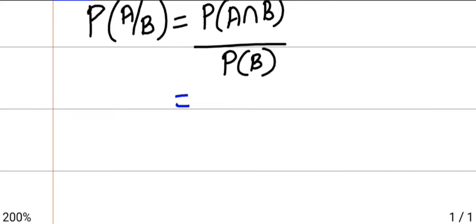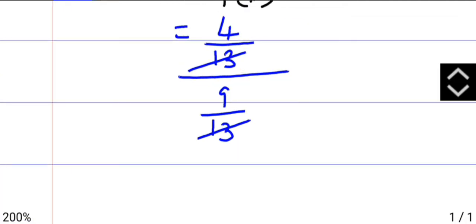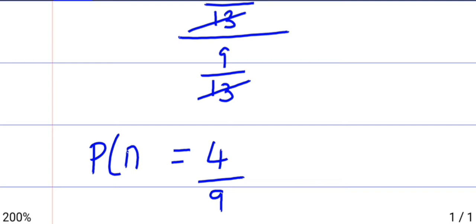Substituting the value of the given terms, that is 4 by 13 whole divided by 9 by 13. Denominators get cancelled. So the answer is 4 by 9. That is P of A by B.